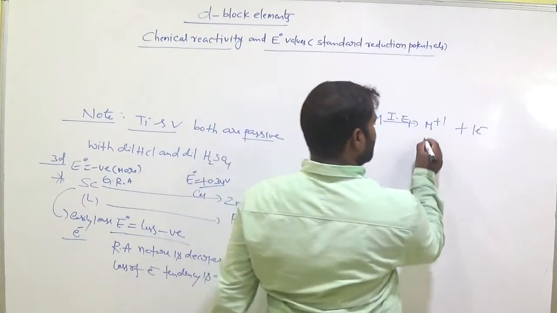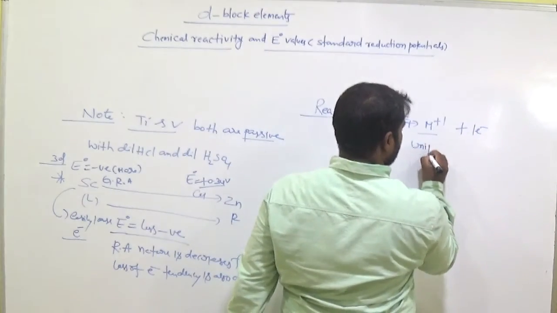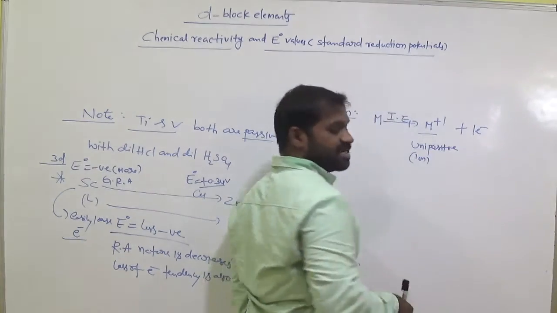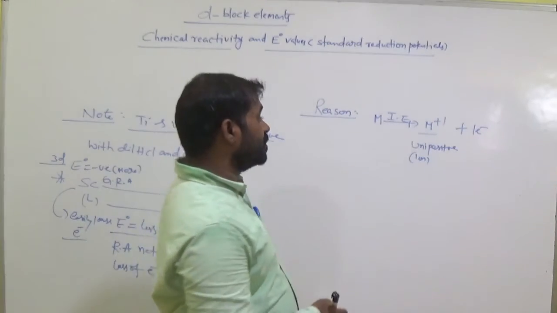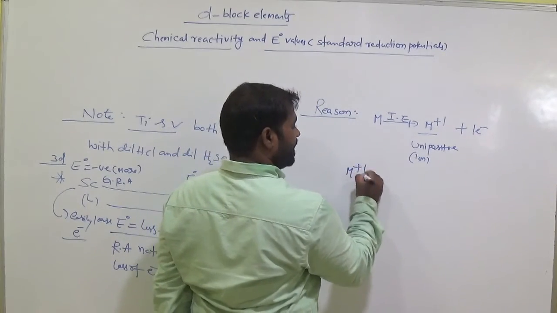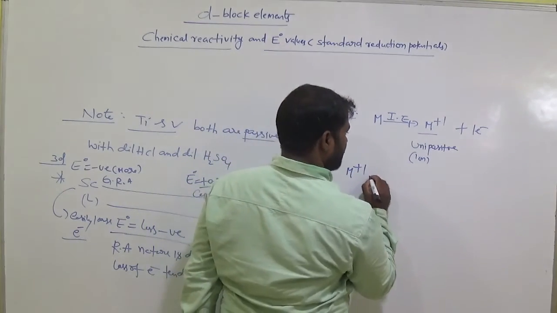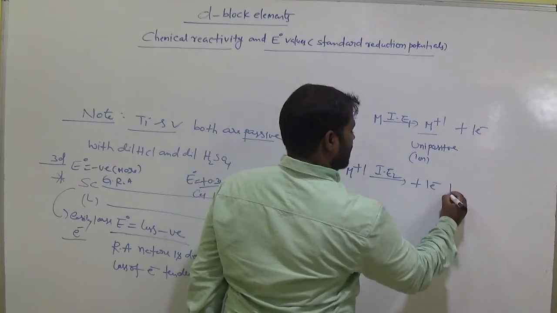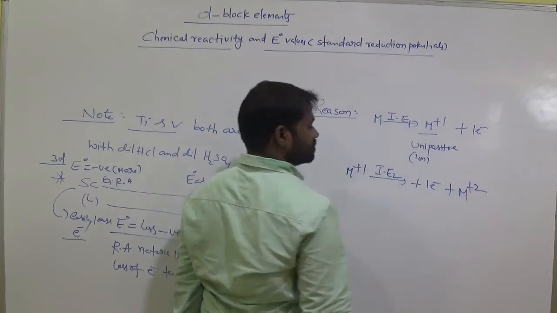Now this is called a unipositive ion, M plus, because we already removed the electron. Now I would like to remove one more electron from this unipositive ion by using second ionization energy, and it becomes M plus 2.